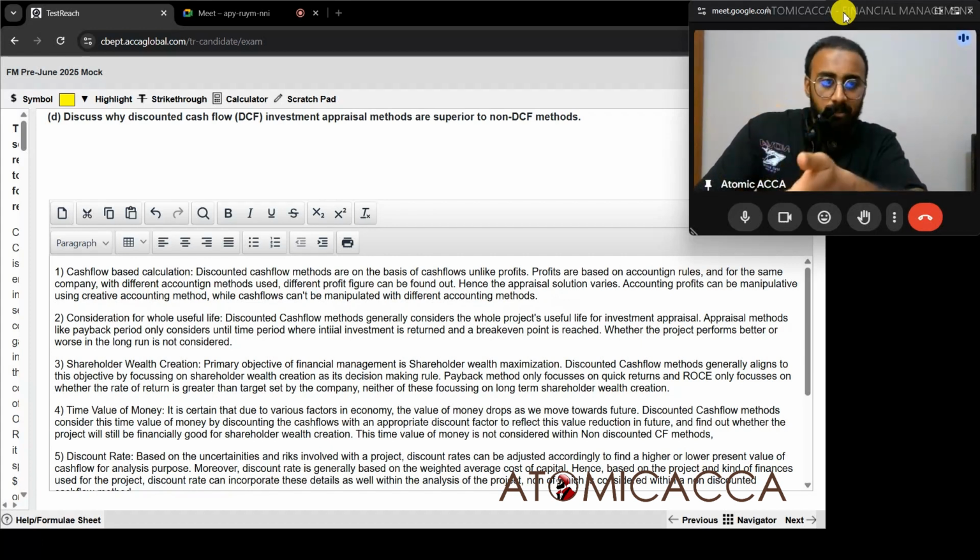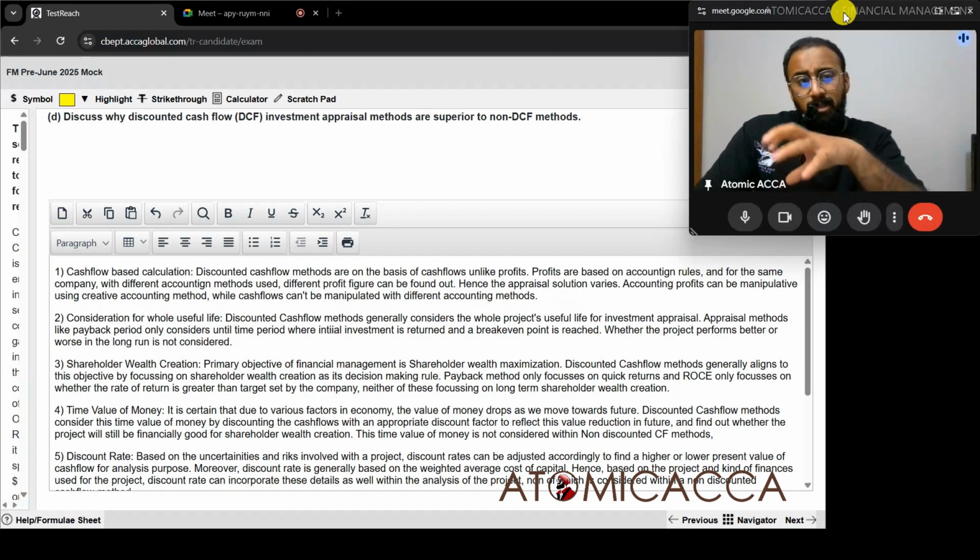Plus, you will have the other topics like working capital management, which was not here, so you can expect it there. Business valuation you can expect there. Risk management you can expect there. Generally, based on the trend, business valuation and risk management are topics that you might see within your section B. Generally there's a trend that one case study is based on risk management alone, so we can expect that also, but it's not mandatory. Maybe you'll find it, maybe you'll not.